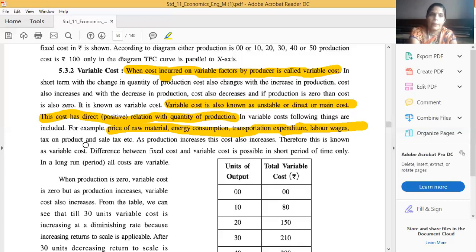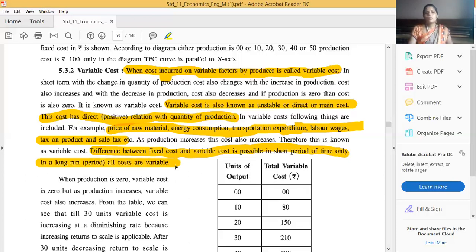Next one is the tax on production and salaries. These are all included in the variable cost. The difference between fixed cost and variable cost is possible in a short time period, because in a short time period, fixed factors and variable factors are different. But in the long time period, all of these are included in the variable cost. Okay, it is also an answer. So please friends, revise this answer properly.